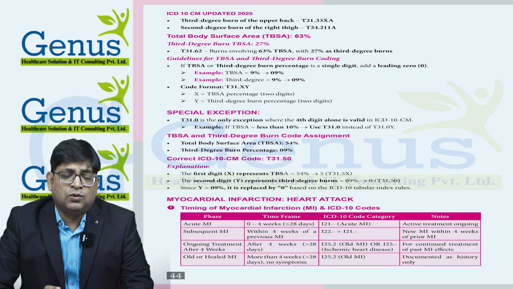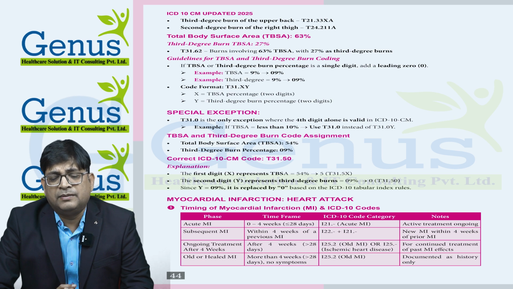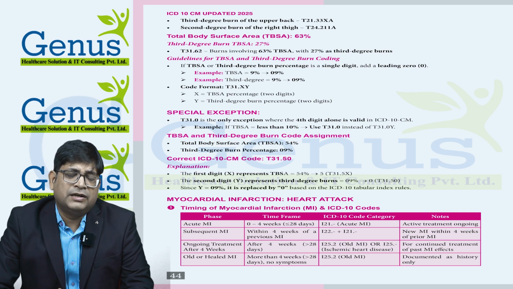If treatment is going on but the duration is more than 4 weeks, then we need to use the old myocardial infarction code, which is I-25.2. Or if the old myocardial infarction is already healed and no current treatment is going on, still we need to provide the I-25.2 code for old myocardial infarction.